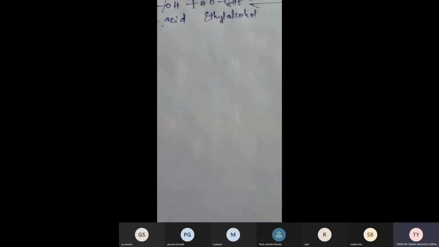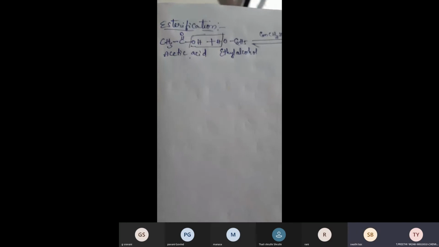These esters are formed by removal of water. See here, how to write these esters. From this carboxylic acid, you have to remove OH. From alcohol, just remove hydrogen.